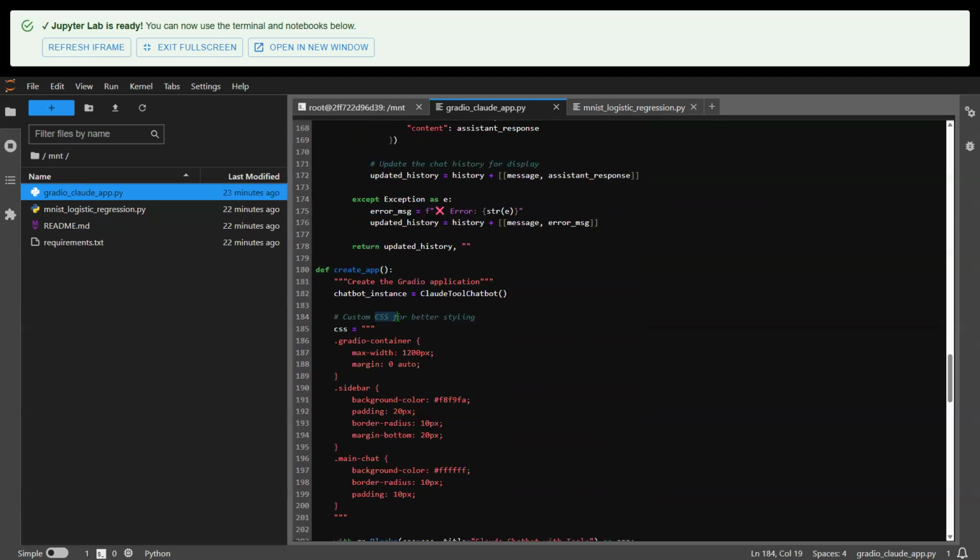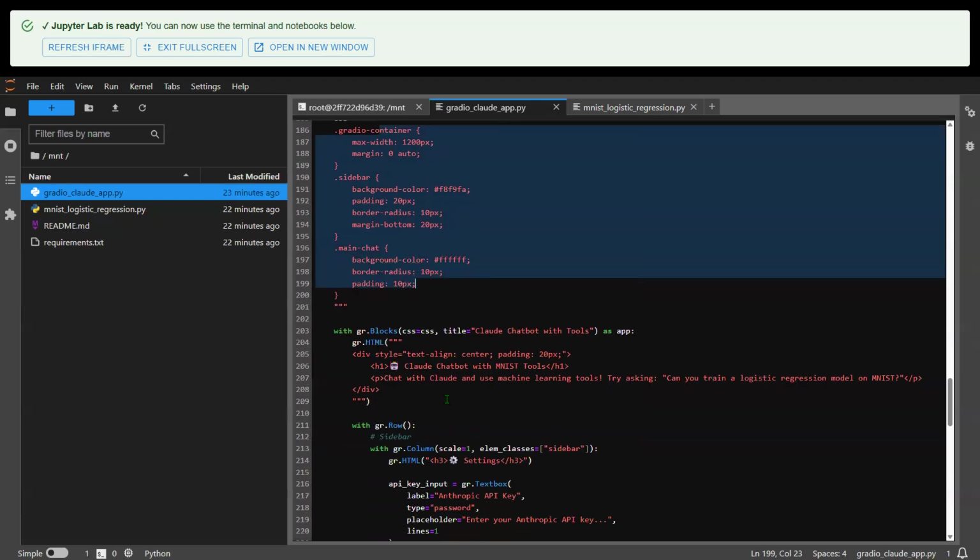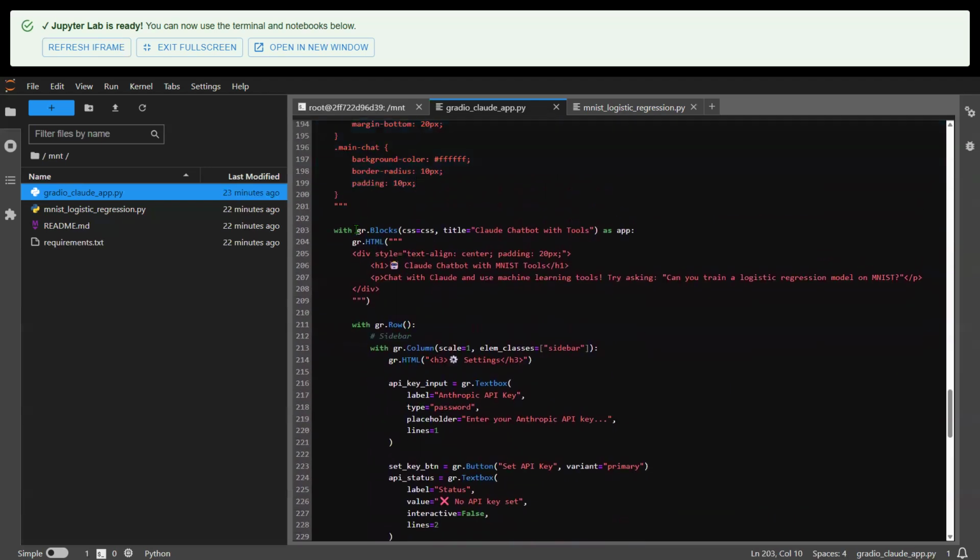So CSS is the front end language that better defines or better styles the front end. So you have a little bit of CSS here, bounding box, sidebar, things like that. And then the main user interface is defined in this Gradio blocks, also known as gr.Blocks, right? Now, of course, you can always read an API document and figure out the way to design a user interface using Gradio in Python, this gr.Blocks, gr.HTML. You can spend 5 hours figuring this out by yourself, or you can ask a large language model, right?